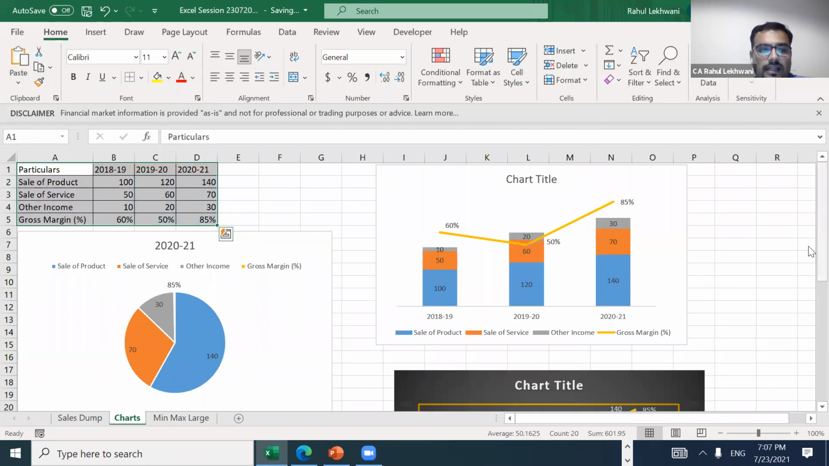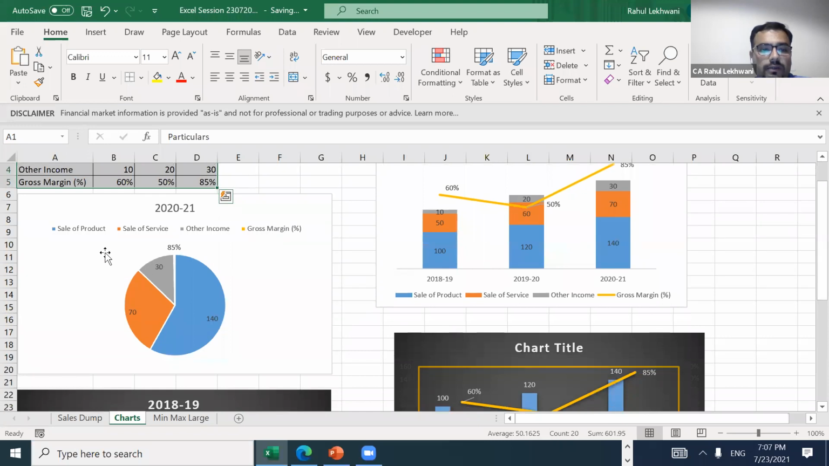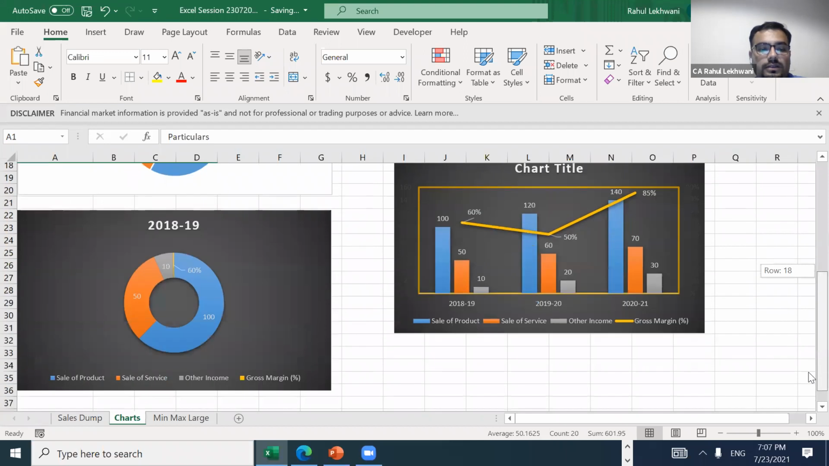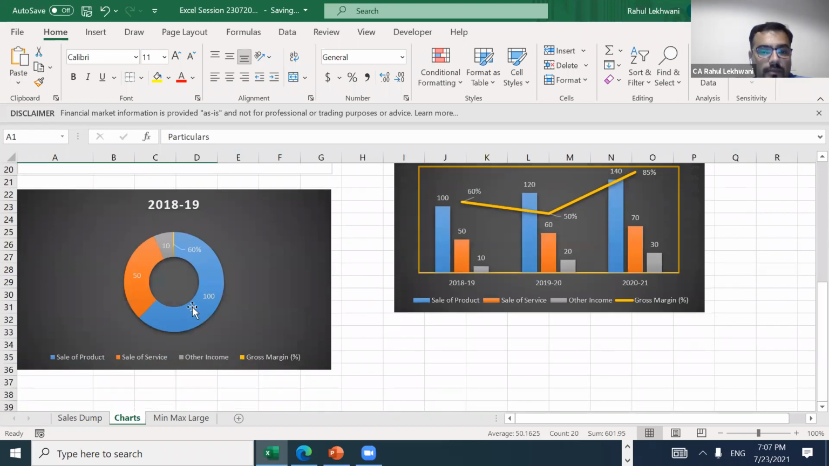Just like these charts have been created for 2020-21. What was the sale of product? It was 140. Then 148 as a value. And then sale of service was 70 and other income was 30. So this is a bifurcation of revenue. Then we have, see here, percentage also.